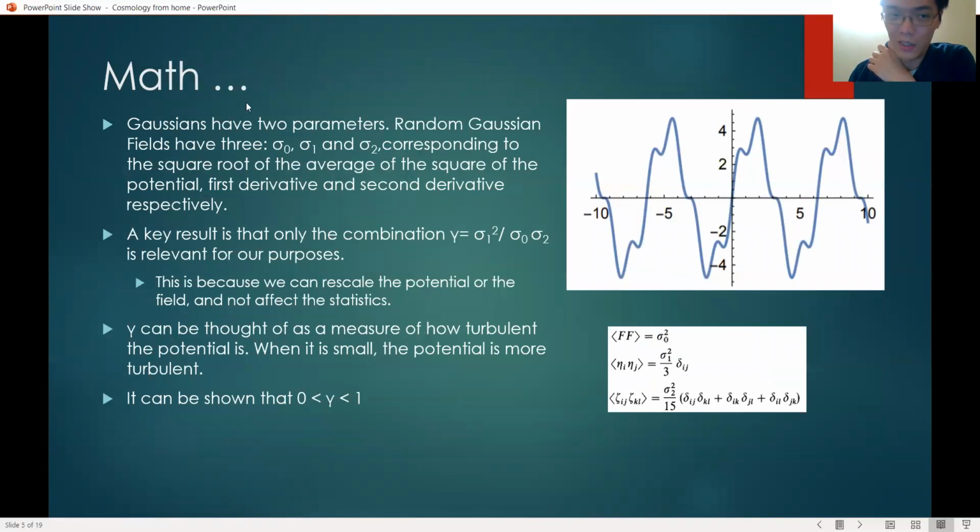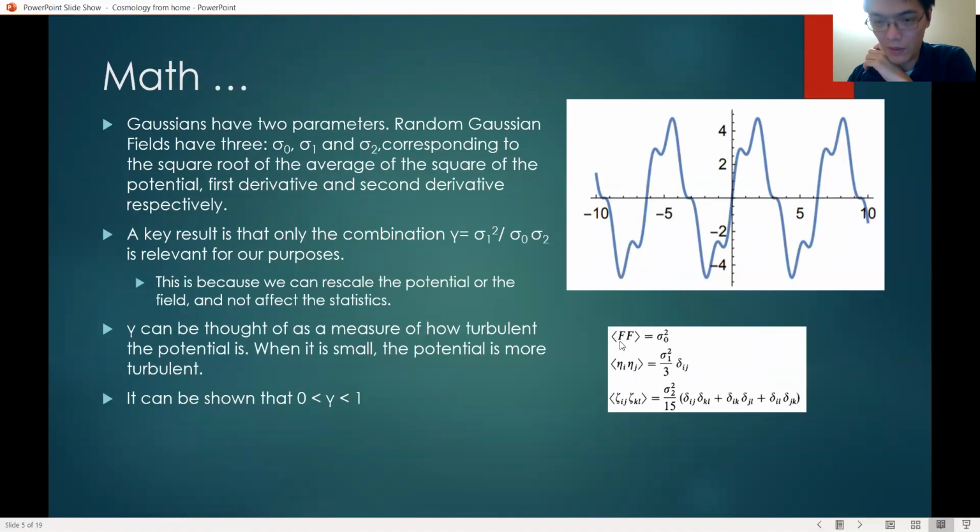Hopefully everyone knows that Gaussians have two parameters. There's the parameter that controls where it is on the x-axis, and there's the parameter that controls how broad it is. So random Gaussian fields have three: sigma 0, sigma 1, and sigma 2. They correspond to the square root of the average of the square of the potential, the first derivative, and the second derivative. This is a complicated sentence, but we can look at the equations here at the bottom right.